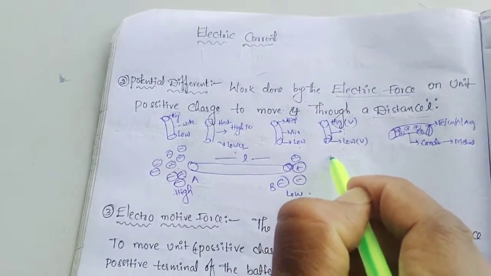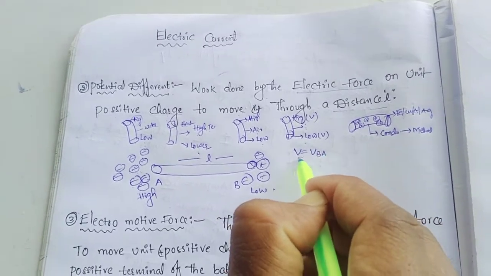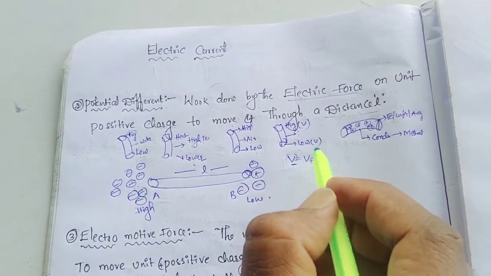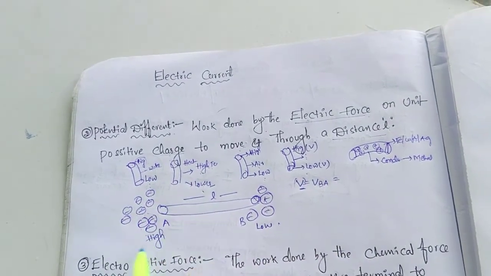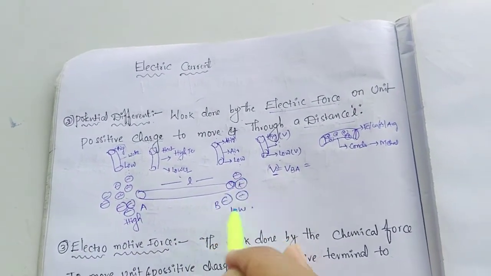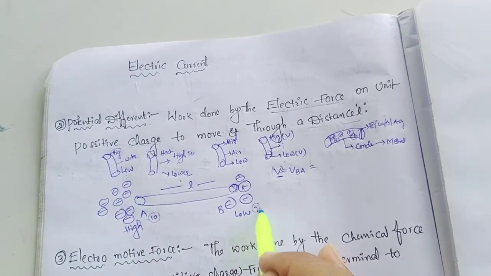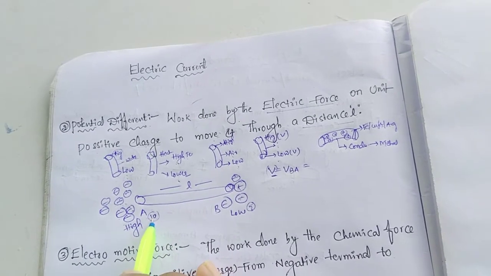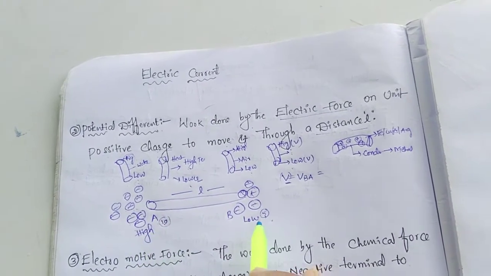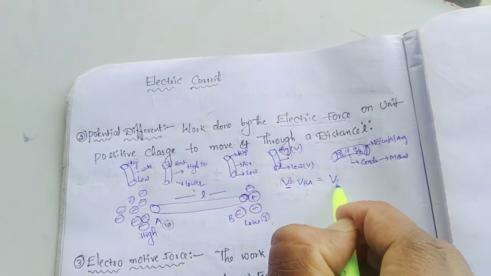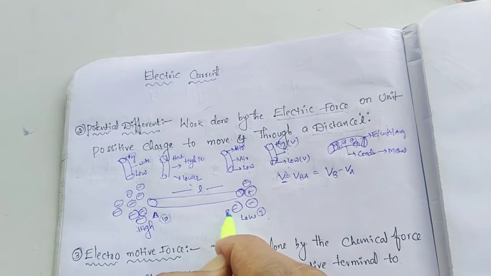Here we know this, that V is equal to V_BA. Potential difference is represented by the letter V. V_BA means how much is the difference. Here there are many charges and here fewer charges, for example, 10 charges here and 5 charges here. Is there a difference? Yes. V_A minus V_B, or for example V_B minus V_A. We are assuming B or A, whatever it may be.